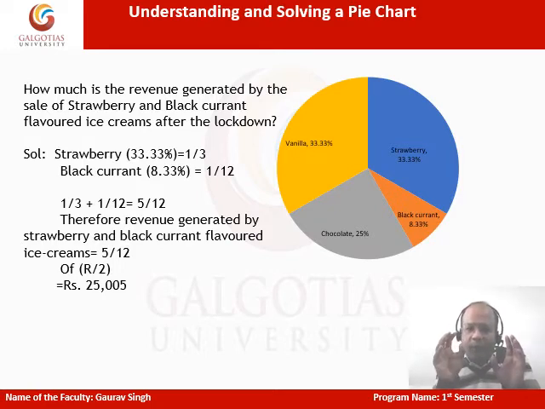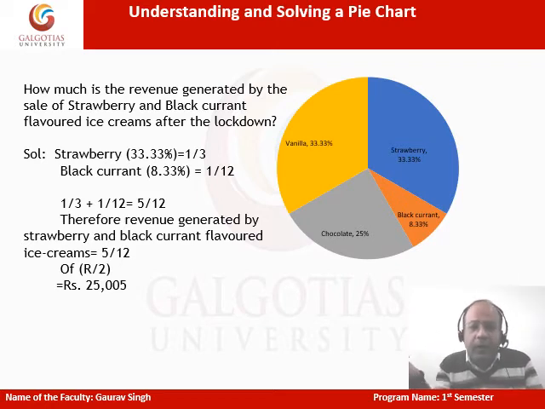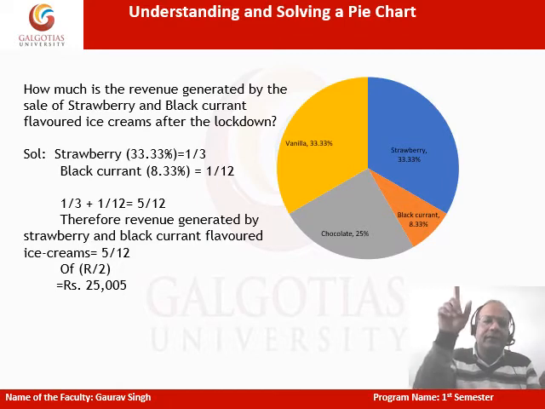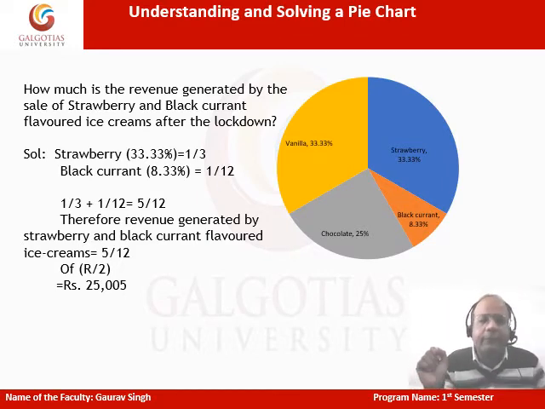So instead of adding 33.33% and 8.33% and then taking the percentage of the revenue, we simply deal with fractions. This is 1 by 3, this is 1 by 12, and if we add them, it is going to be 5 by 12.